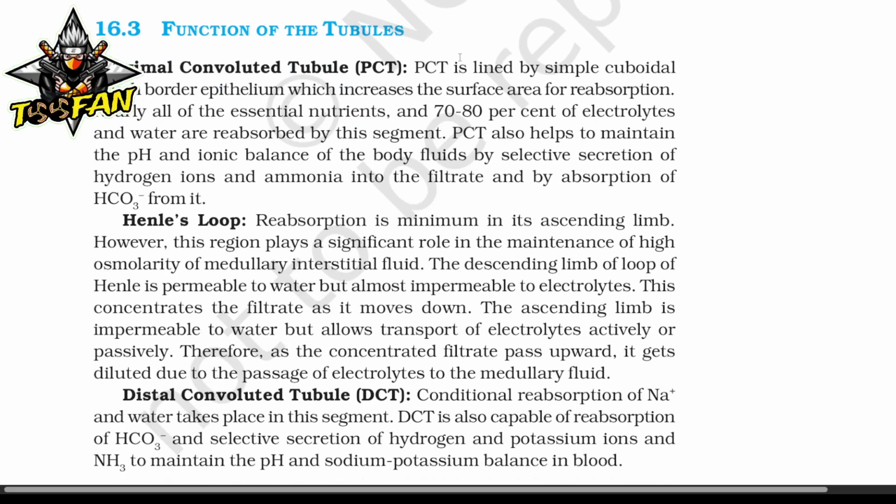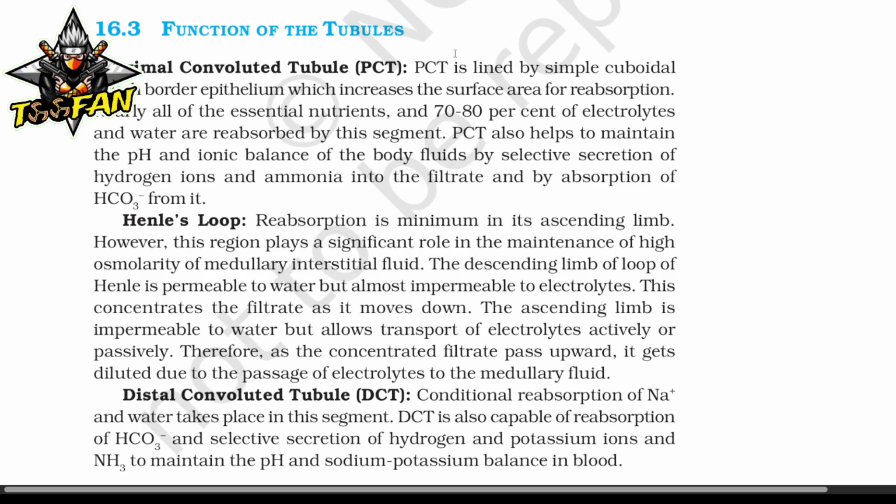Functions of the tubules. PCT. PCT is lined by simple cuboidal brush border epithelium, which increases the surface area for reabsorption. Nearly all the essential nutrients and 70 to 80% of the electrolytes and water are reabsorbed by this segment. PCT also helps to maintain the pH and the ionic balance of the body fluid by selective secretion of hydrogen ion and ammonia into the filtrate and by absorption of HCO3 from it.